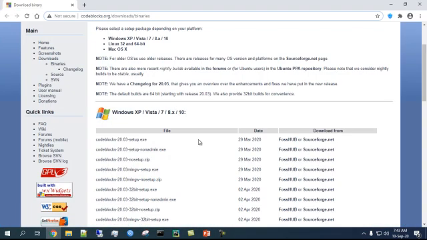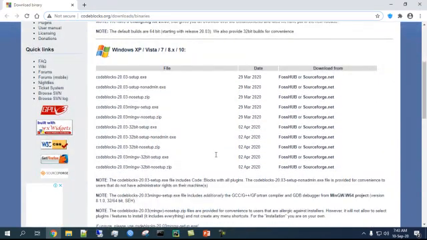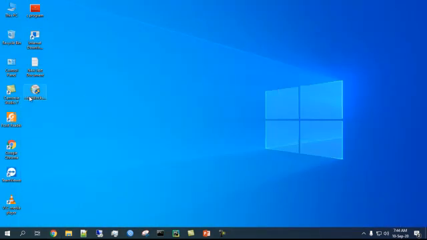So here I have the link from where we will download the Codeblocks. The link is given from SourceForge.net and FossHub. According to the bits of your computer or PC, you have to download from here. As I have downloaded the file previously, I'm going to show you how to install it. So here is the file. Now I'm going to install this.